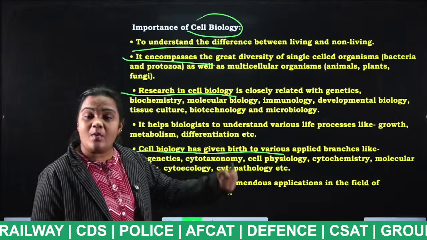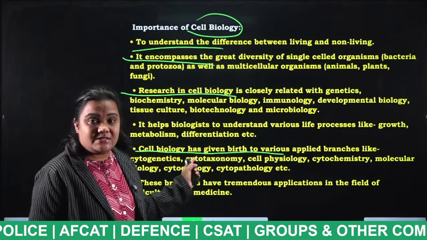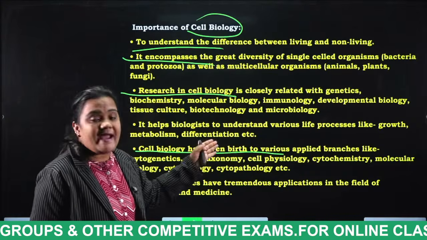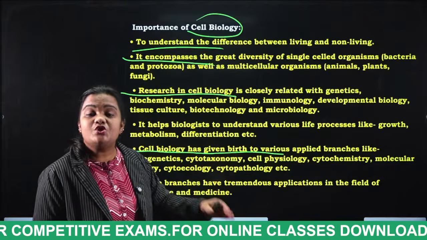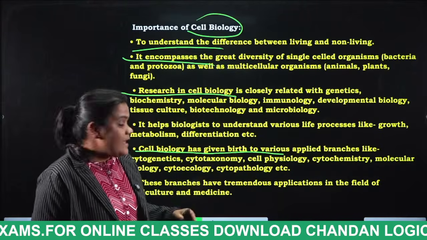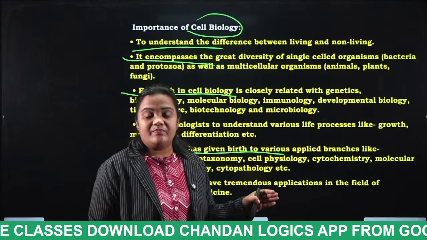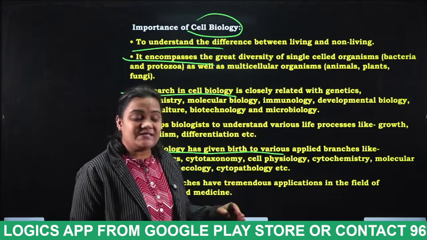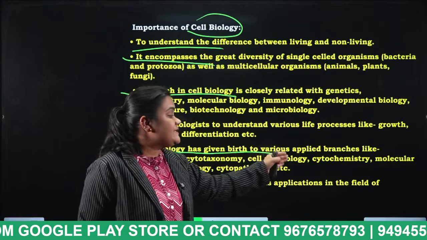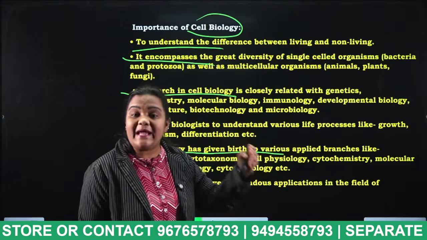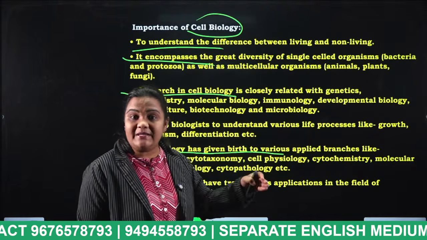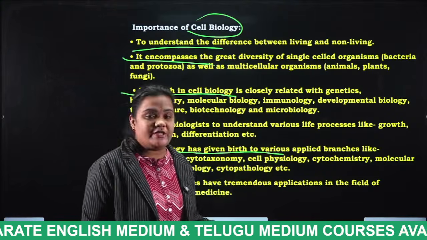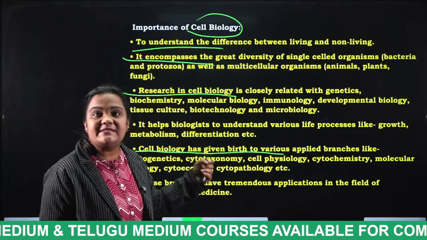So what are those things, students? This has brought up many things like cytogenetics, which is how the genes vary in each and every cell. And what is cytotaxonomy, students? The classification of different types of cells. And the next thing, cell physiology, which is the behavior of the cell. The study of the behavior of the cell is considered cytophysiology. And finally, cytochemistry means the chemical properties existing in the cells, and the study is known as what, students? Cytochemistry. Each and everything we are going to discuss in detail.